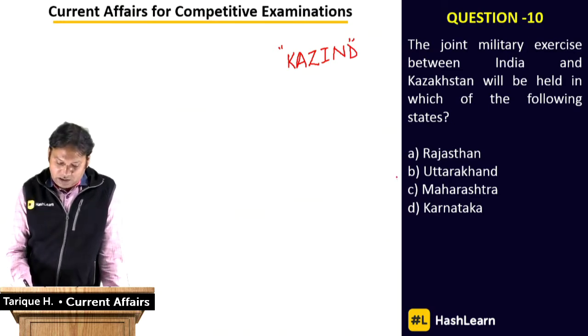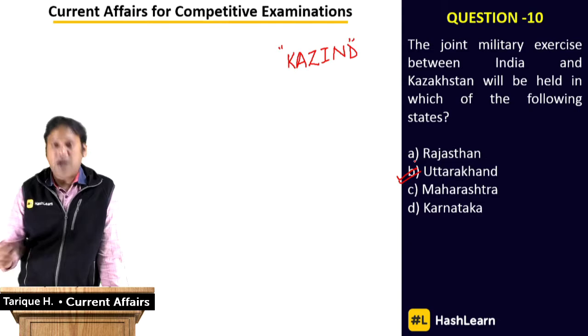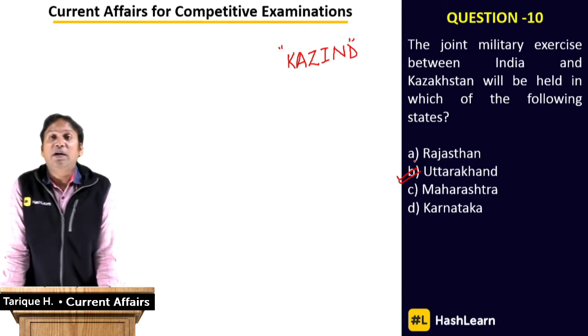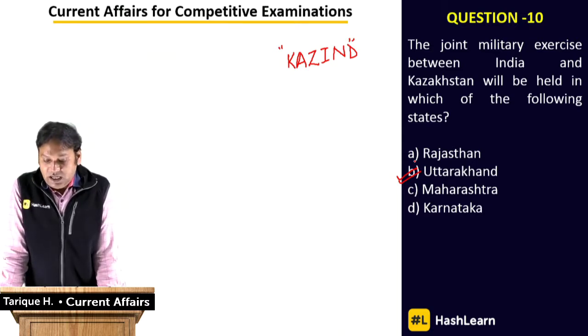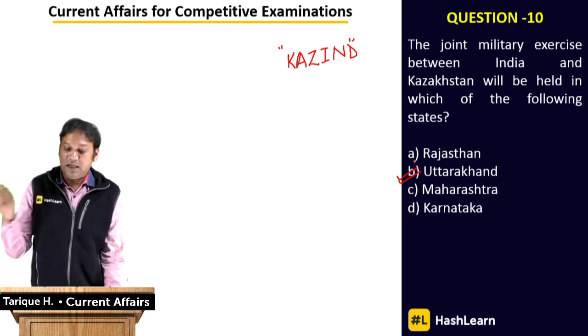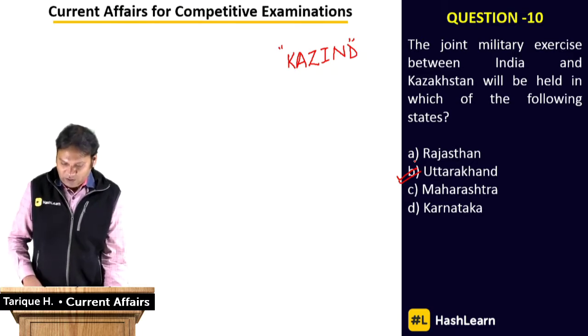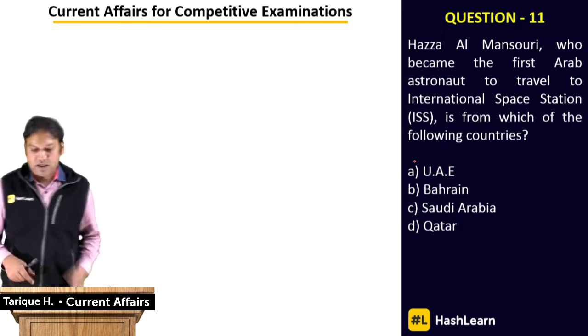So the correct answer is Uttarakhand. Pithoragarh of Uttarakhand. This particular joint military exercise between India and Kazakhstan will take place there. That's the answer for question number 10. Answer option B, Uttarakhand. Alright students, let's move on to the next question.